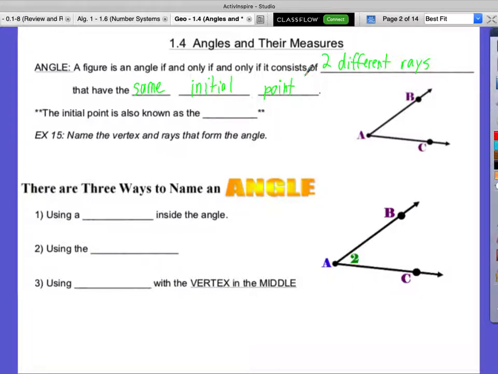Okay. The initial point is also known as the vertex. The initial point is also known as the vertex.